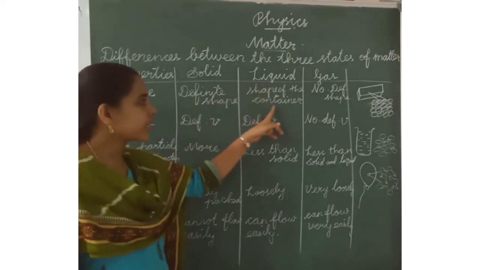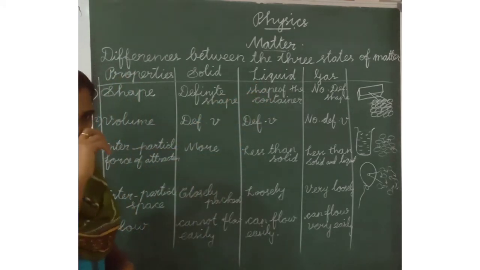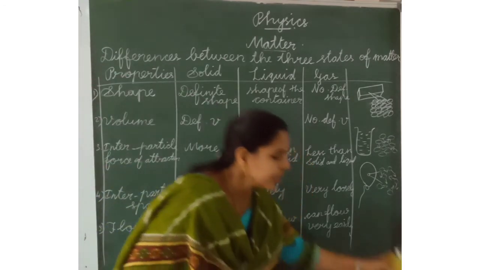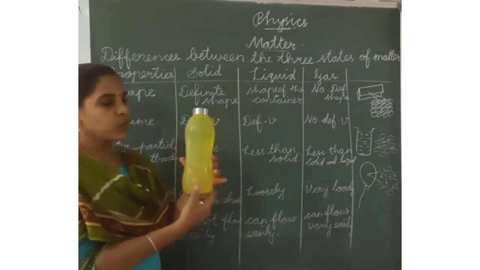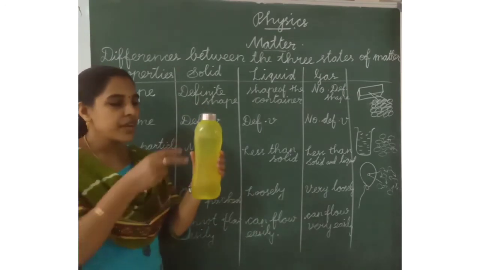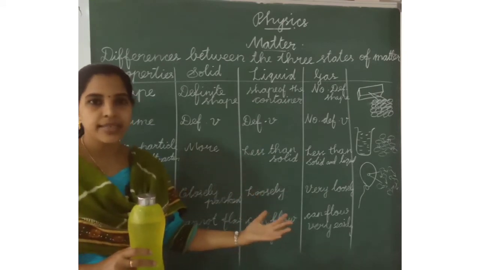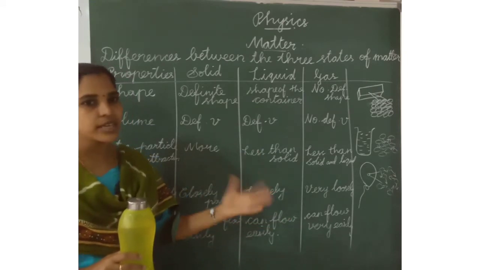Then in liquid, it has no definite shape. This is the water. The water is in the bottle. When we move a solid from one place to another place, its shape cannot change.